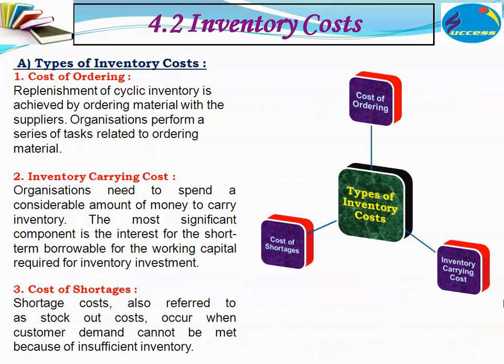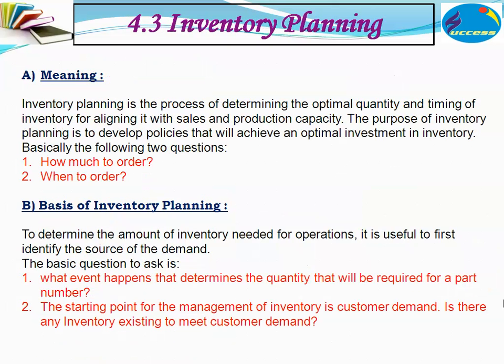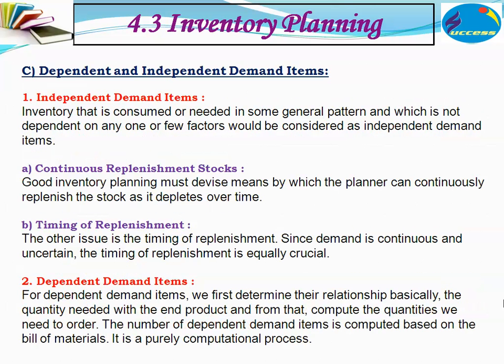Now, there are three types of inventory cost. One is the cost of ordering, then the inventory carrying cost, and the cost of inventory shortage. Next part is inventory planning. Inventory planning is the process of determining the optimal inventory and timing of inventory for aligning it with sales and production capacity. The purpose of inventory planning is to develop policies that will achieve an optimal investment in inventory. Basically, it answers two questions: how much to order and when to order.